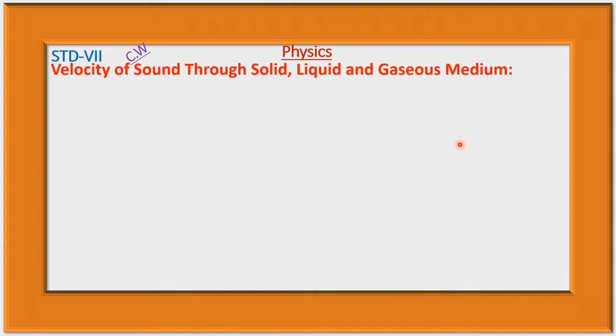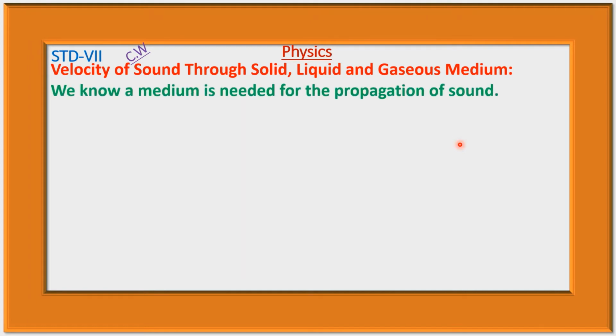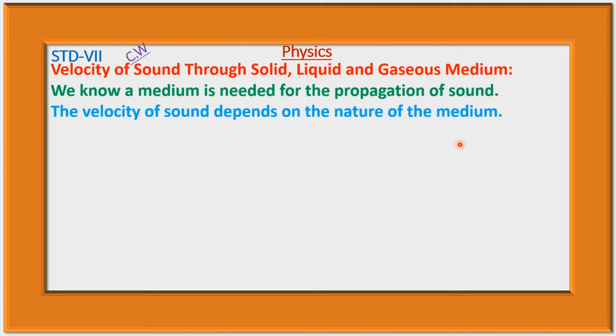Now, velocity of sound through solid, liquid and gaseous medium. We know a medium is needed for the propagation of sound. The velocity of sound depends on the nature of the medium.